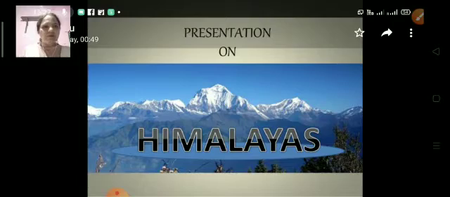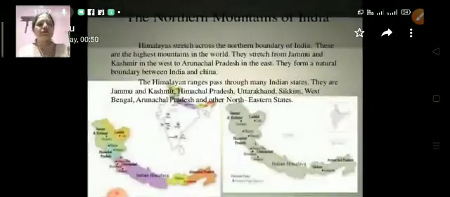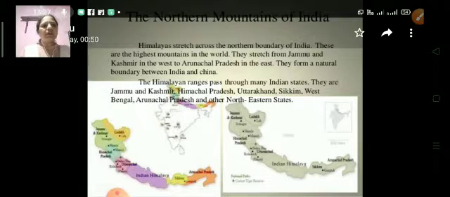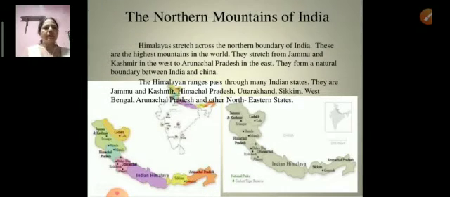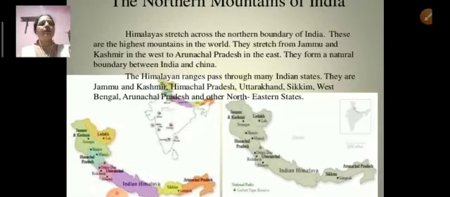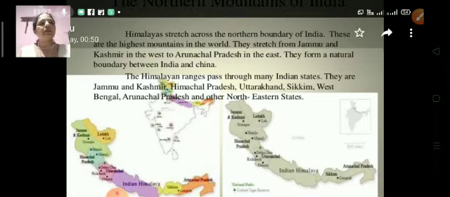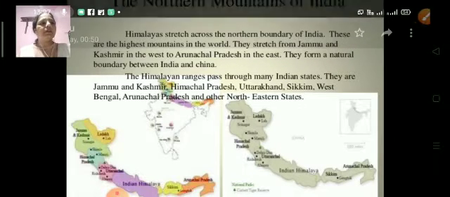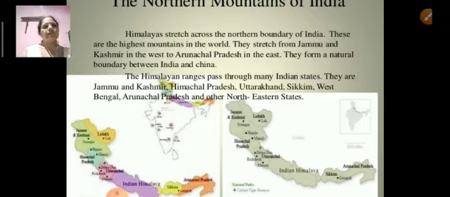The name of the chapter is Himalayas, the northern plains of India. The northern mountain of India is the name of this chapter. So, in this chapter, we will know about the northern side. Himalayas stretch across the northern boundary of India. These are the highest mountains in the world.